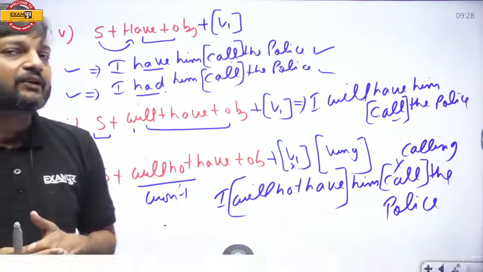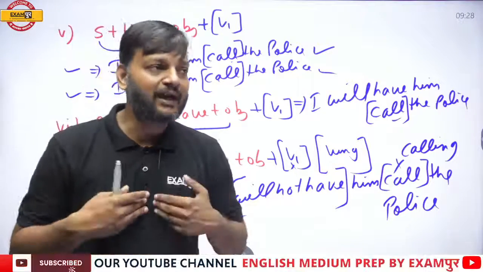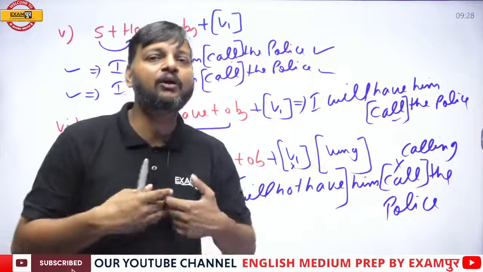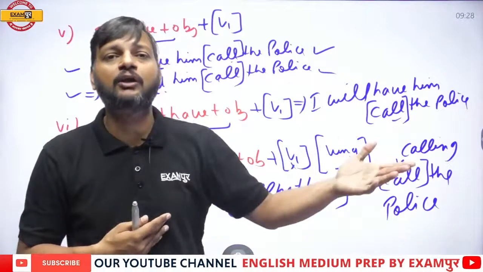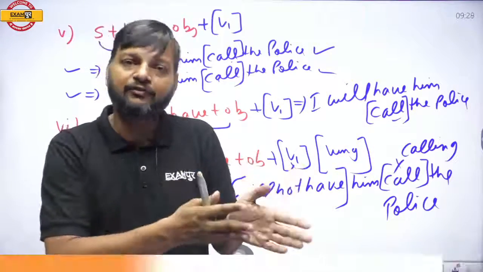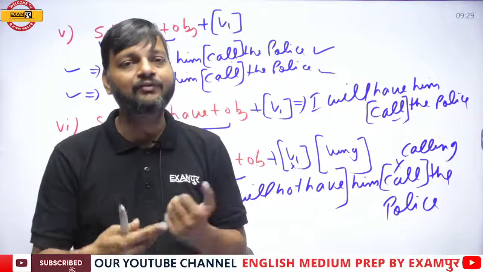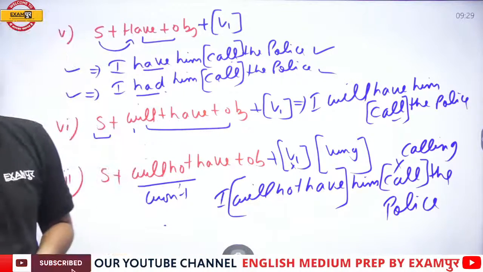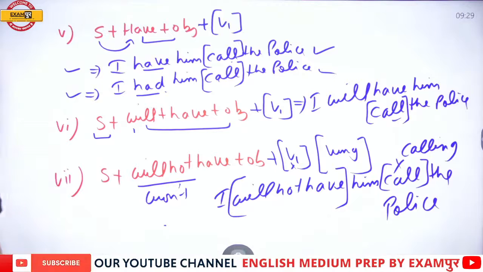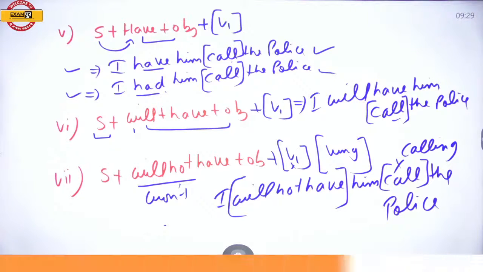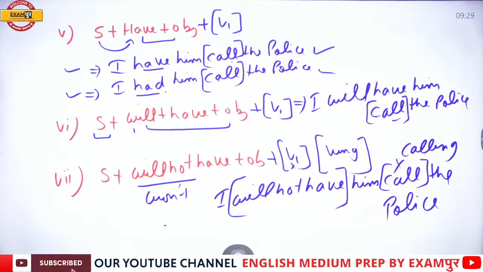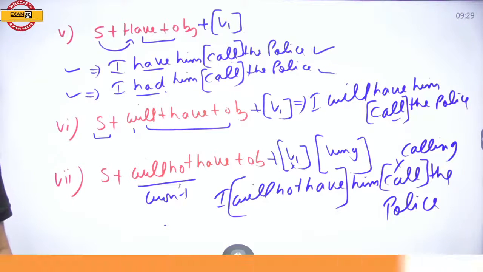But when I say I will not have him call, that means I am not giving any order. If I am not giving any order, it means he will not call. And if he will not call, first form of verb will not be used there. That's why we use gerund form with negative. Okay?